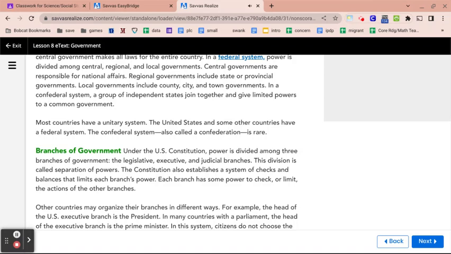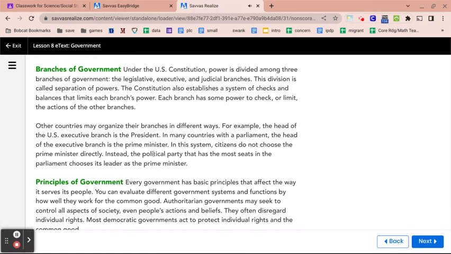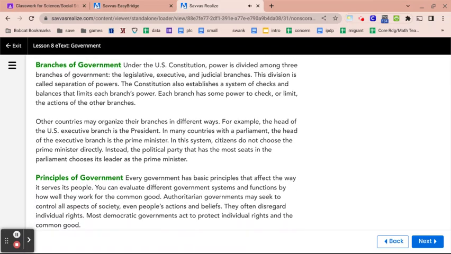Most countries have a unitary system. The United States and some other countries have a federal system. The confederal system, also called a confederation, is rare. Branches of government. Under the U.S. Constitution, power is divided among three branches of government: the legislative, executive, and judicial branches. This division is called separation of powers.